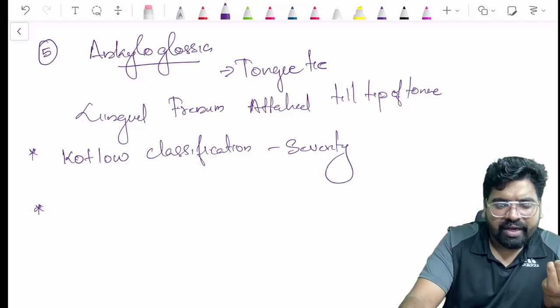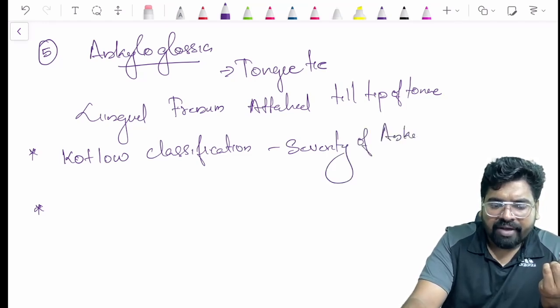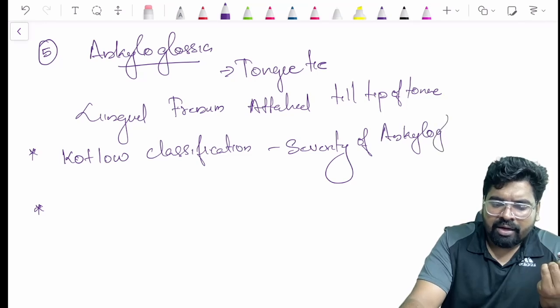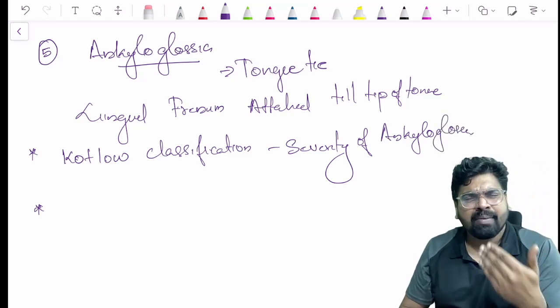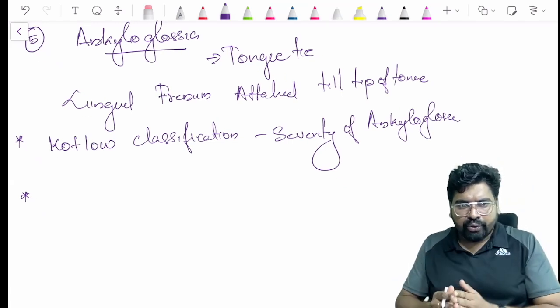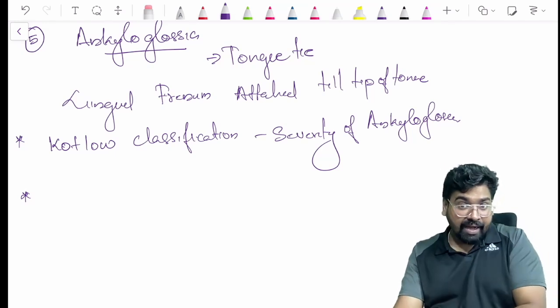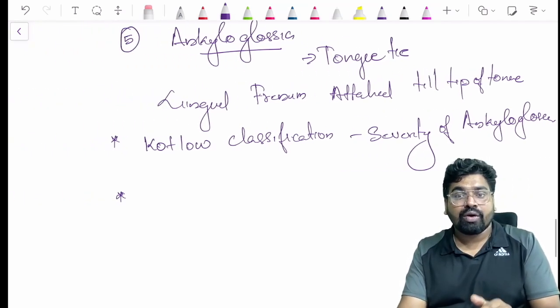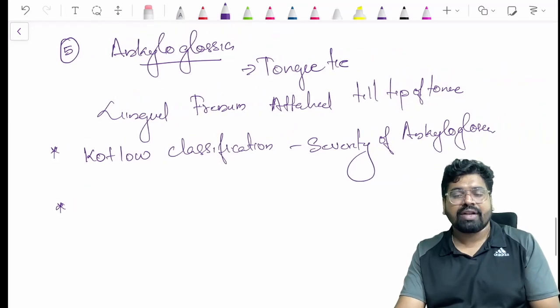It shows the severity of ankyloglossia, that is, how severe it is: mild, moderate, or severe. So the assessment used to classify the severity of tongue tie is Kotlow's classification.